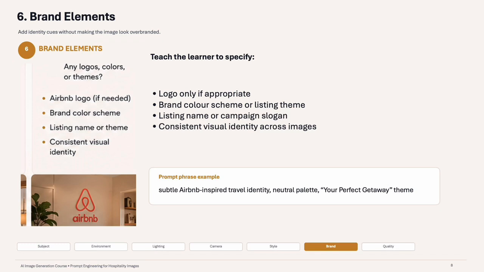Component 6 is brand elements. Businesses must stay consistent. This may be through logos, brand colors, brand slogans, business names, corporate identity, etc. The goal is to create content that immediately feels connected to your business.